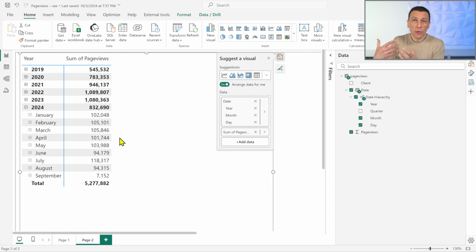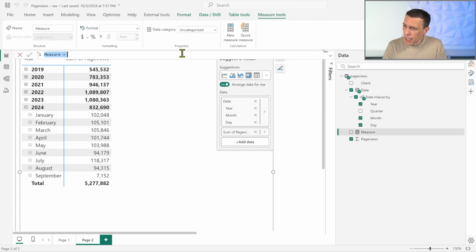The reason why I wanted a date table is because, first of all, I need a date table, either an automatic one or one that I will create later, to see the data grouped by month. But then if I want to create a comparison, I have to create a DAX measure to do that. So I can create a new measure here, and I can create my year over year, so number of page views